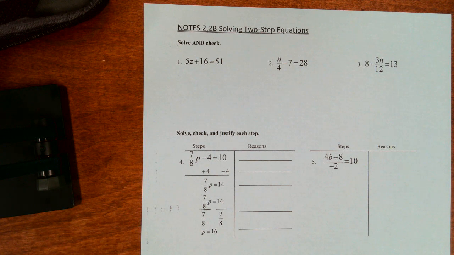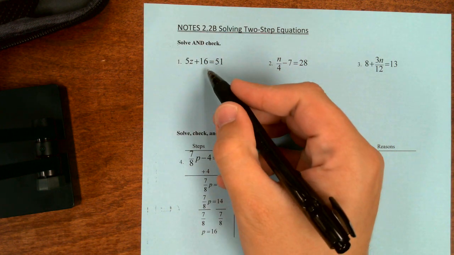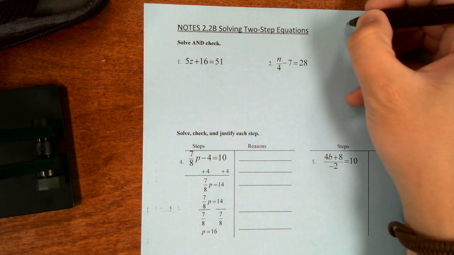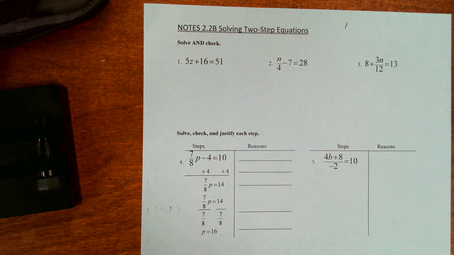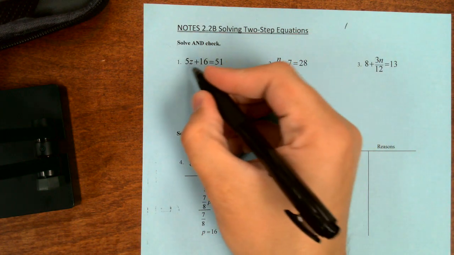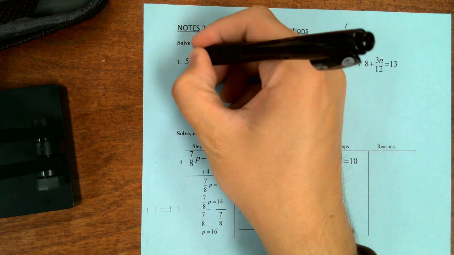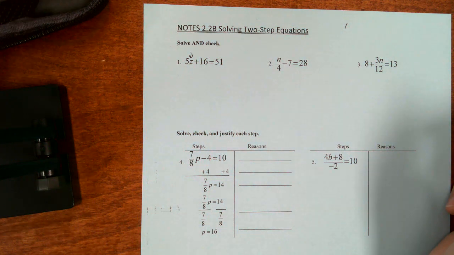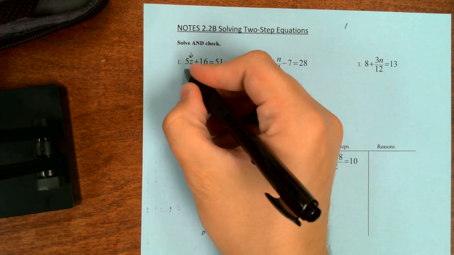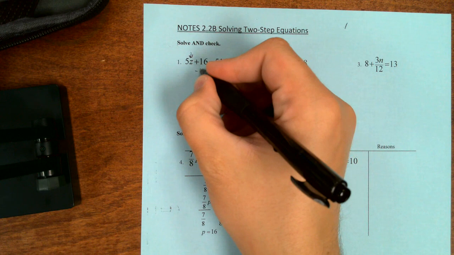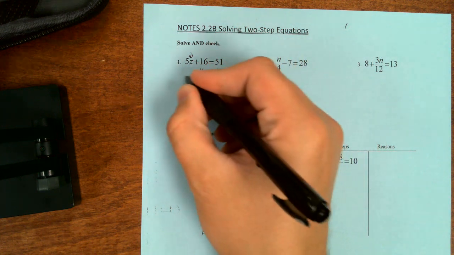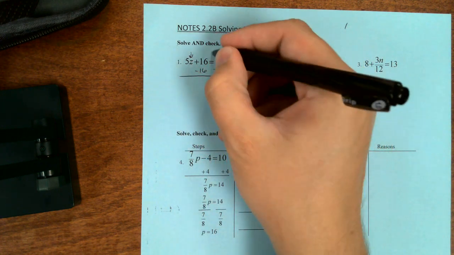So, number one, we have 5z plus 16 equals 51. With two-step equations, we're always looking first for what is being added or subtracted, because 9 times out of 10, that's going to be the first thing we want to undo. So we have 5z plus 16. We're eventually going to get the z alone, but before that, we need to get the 5z alone. So we need to get everything that is not 5z away from 5z.